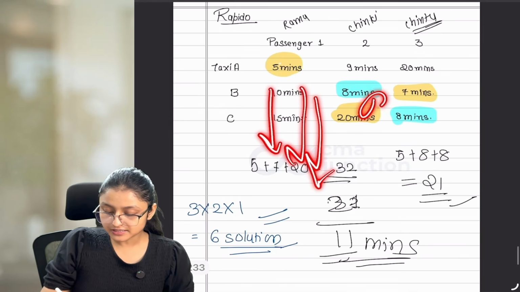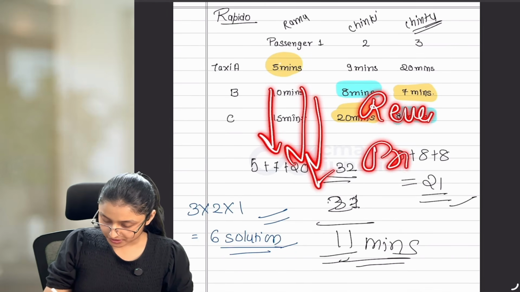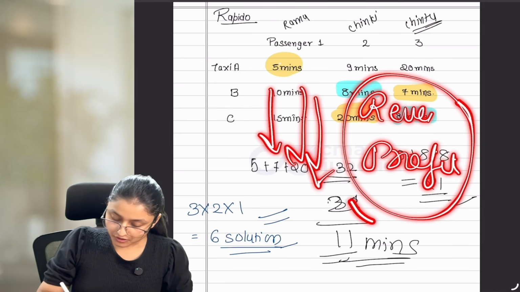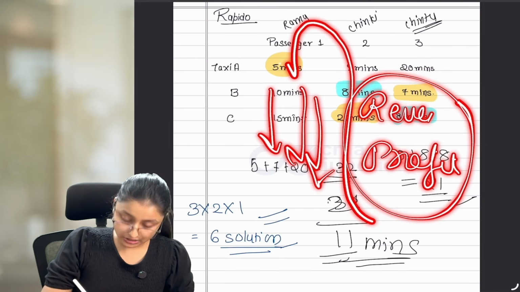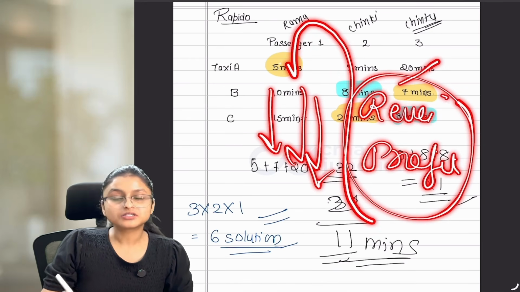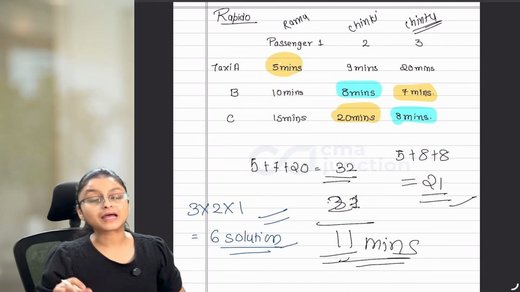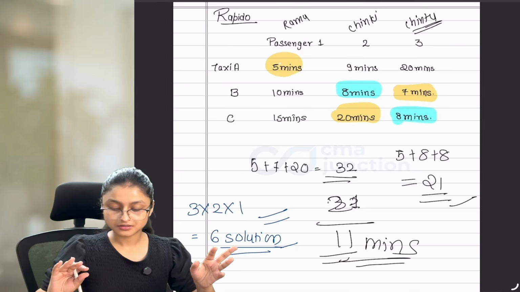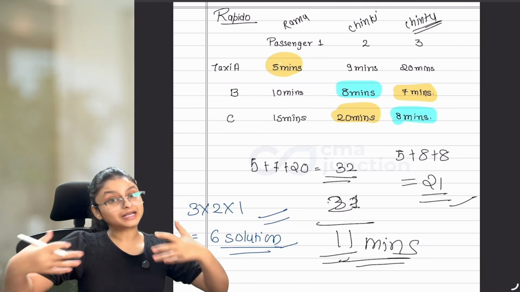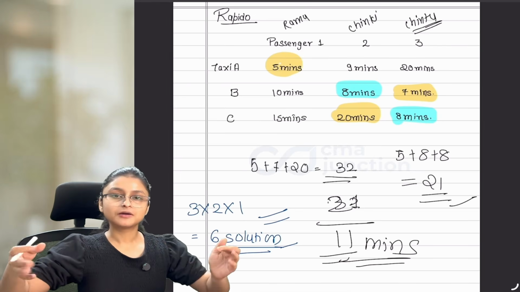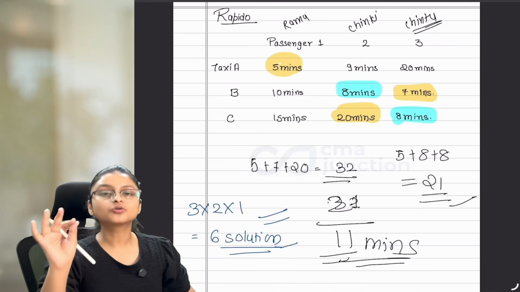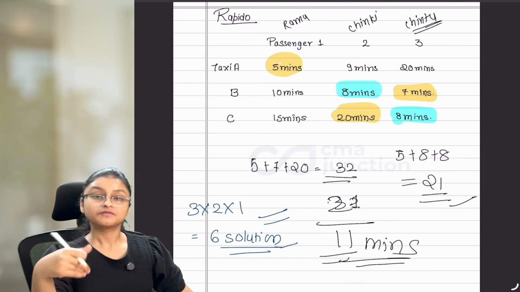So whenever there is a revenue or profit, we have to deal with it separately and then follow the step-by-step Hungarian method to find out the maximum profit or maximum revenue here. It is not directly possible, but in an indirect way, we can find out the maximum profit and revenue with the help of this assignment method.